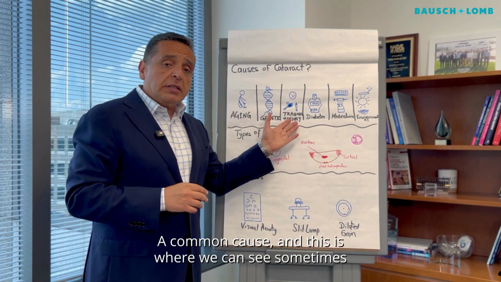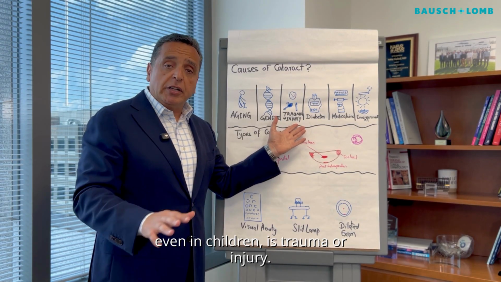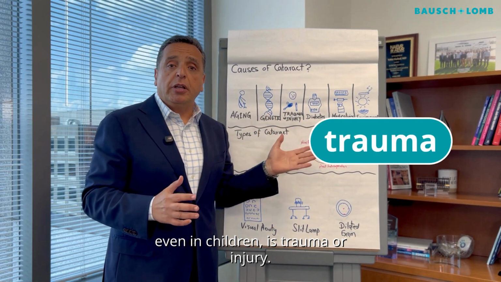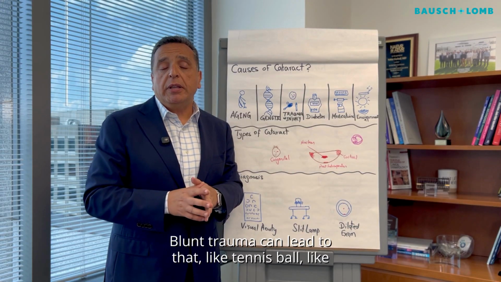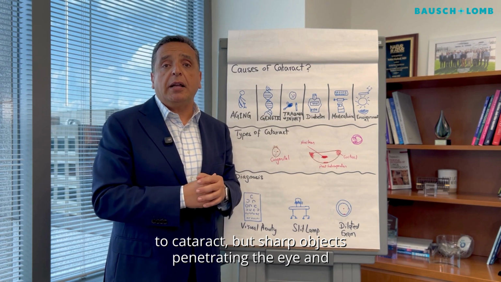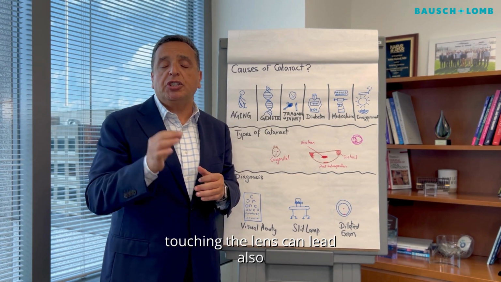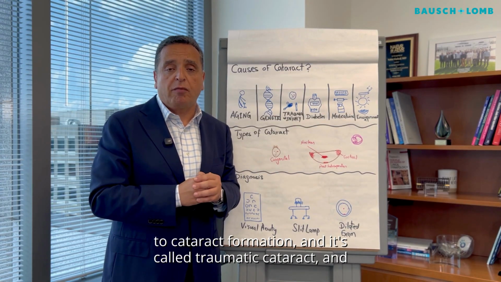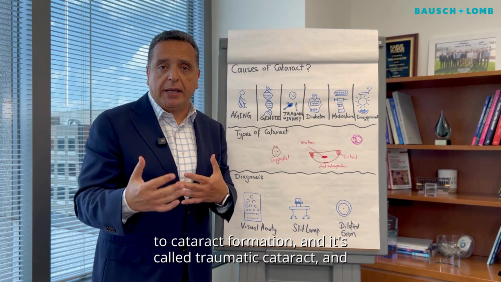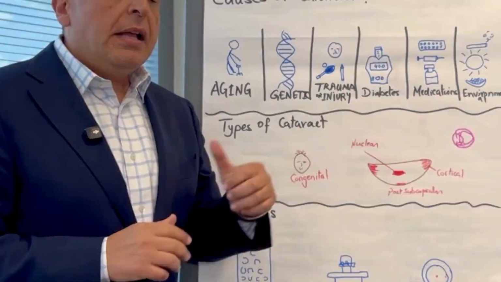A common cause, and this is where we can see it sometimes happen even in younger age and even in children, is trauma or injury. Blunt trauma can lead to that, like a tennis ball or squash ball. But sharp objects penetrating the eye and touching the lens can also lead to cataract formation, and it's called traumatic cataract, and luckily enough, it is manageable.